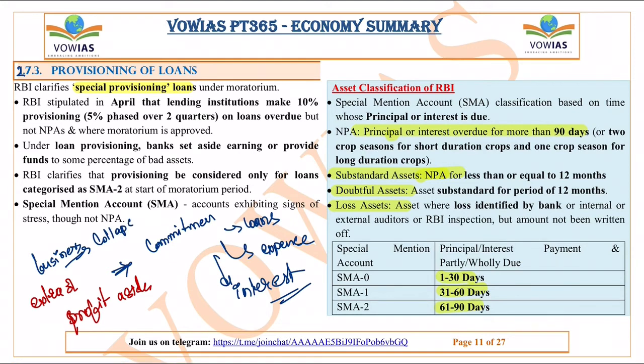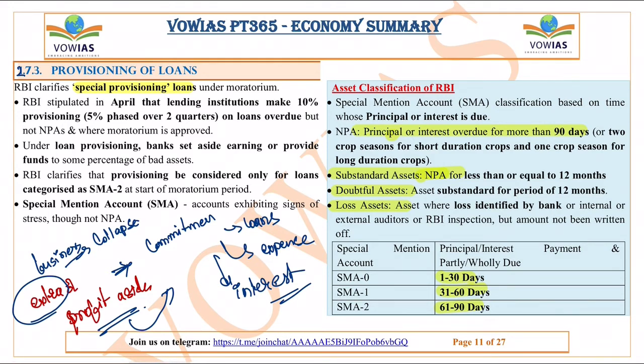So इसीलिए, in order to ensure that these things does not happen and the bank also fulfill its commitments, either some extra loan will be given to this business so that some income can be generated, or some of the profit the bank will keep aside and use these profits for the commitments, or the bank will keep aside in order to ensure that the risk is averted. Okay, this will be done by the banks. This is called provisioning of loans.